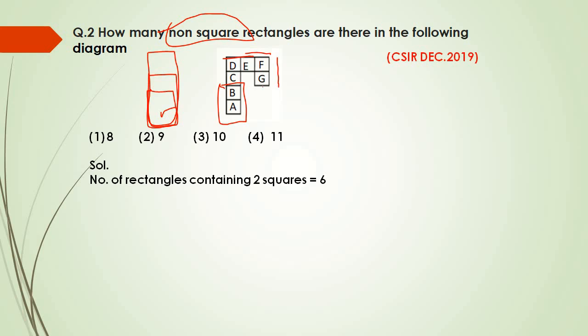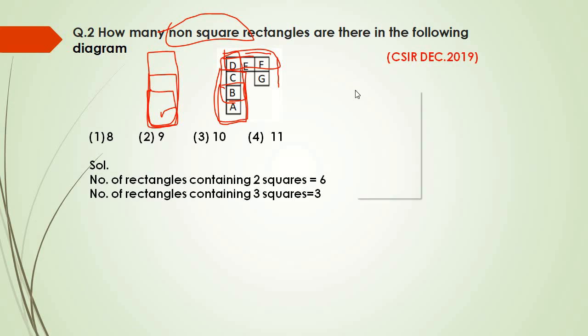Similarly, we can also find the number of rectangles formed by a combination of three squares, like ABC here. How many possibilities are there? There will be three possibilities. Count with me. First will be A plus B plus C. Second will be B plus C plus D. Third will be D plus E plus F. Only these three possibilities will be there. So the number of rectangles containing three squares will be 3.